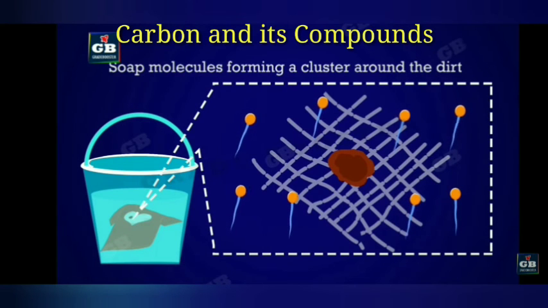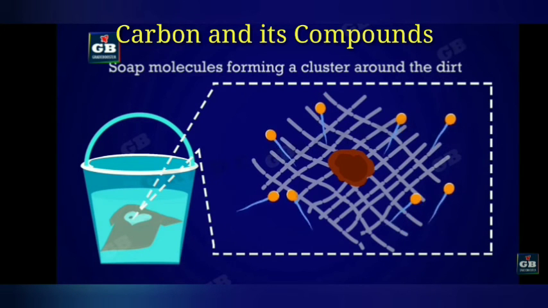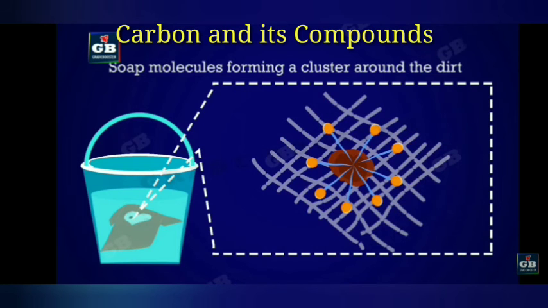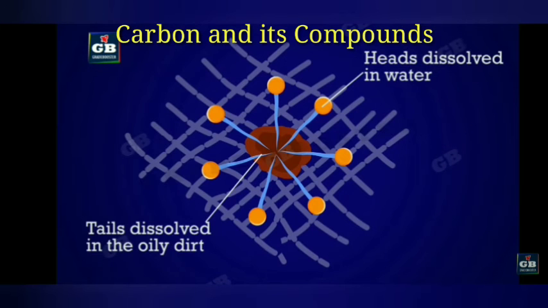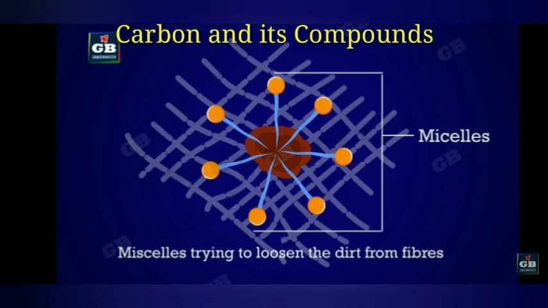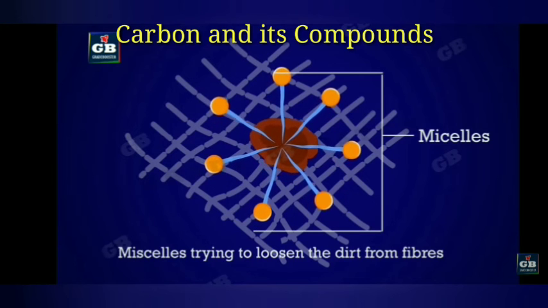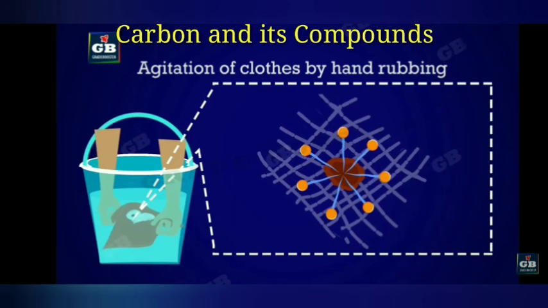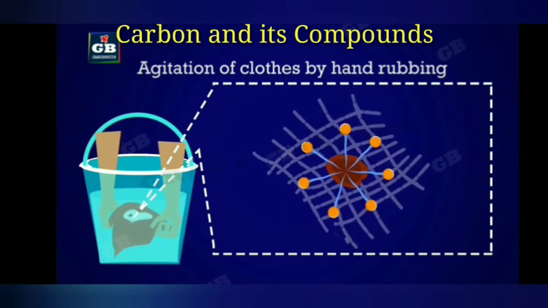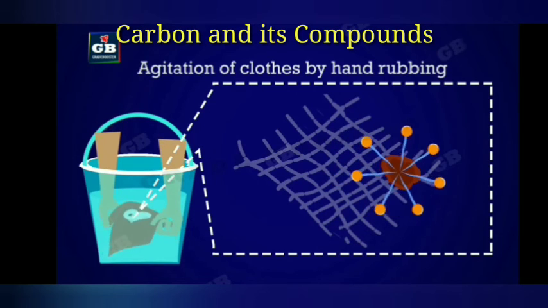When we add detergent or soap, the soap or detergent molecules are arranged on the surface of dirt or oil or grease like this. All the tails are towards the grease and the heads are towards the outside. This formation is called micelles. Micelles try to loosen the dirt from the fibers. It does not come out easily, but with agitation of the clothes by hand rubbing, it is removed through the water.